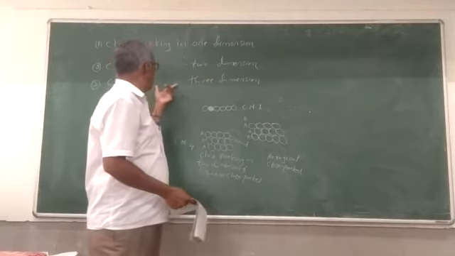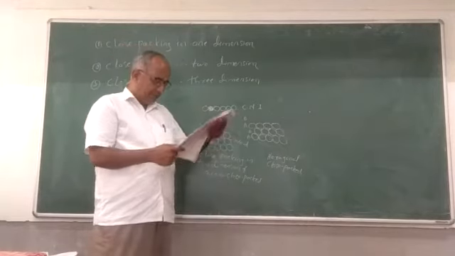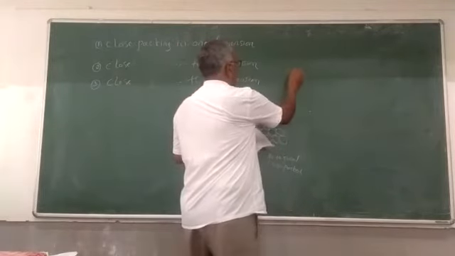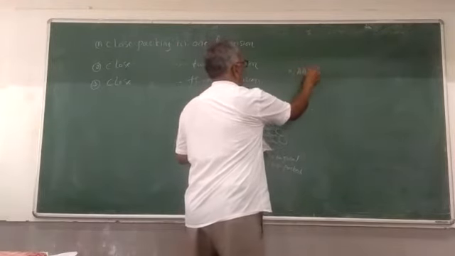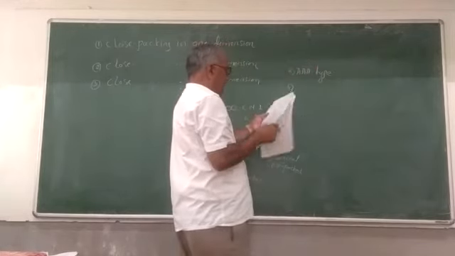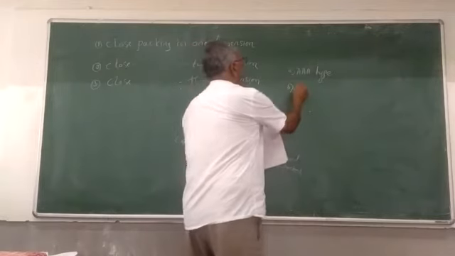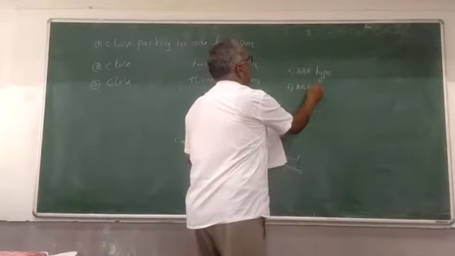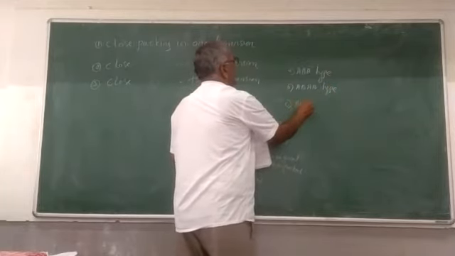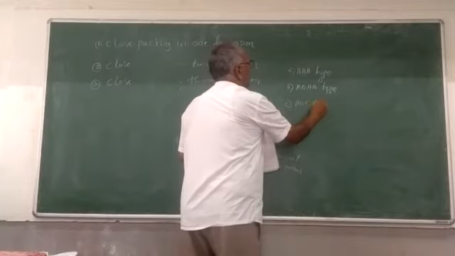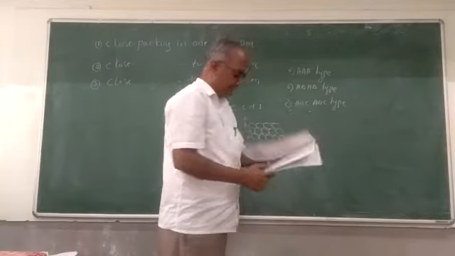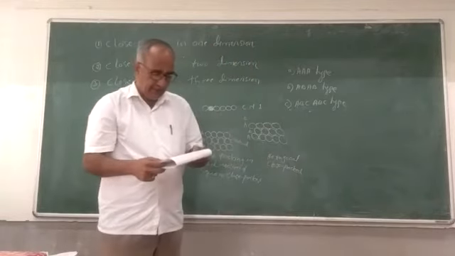Now to discuss the close packing in three dimensions. Here there are three types. One is AA type, another is ABAB type, third is ABC type. Close packing in three dimensions. Now let us study the AA type.